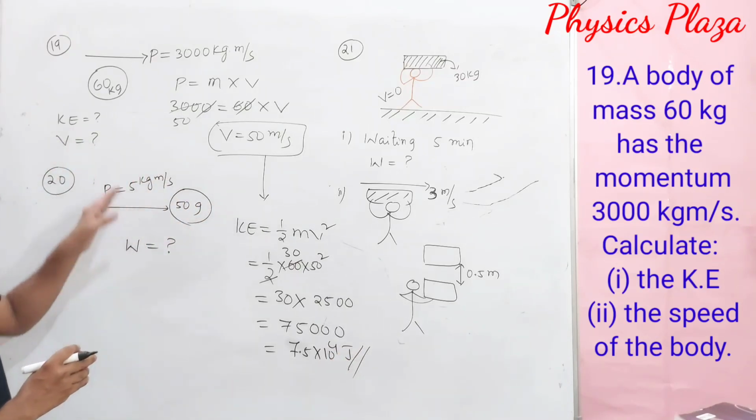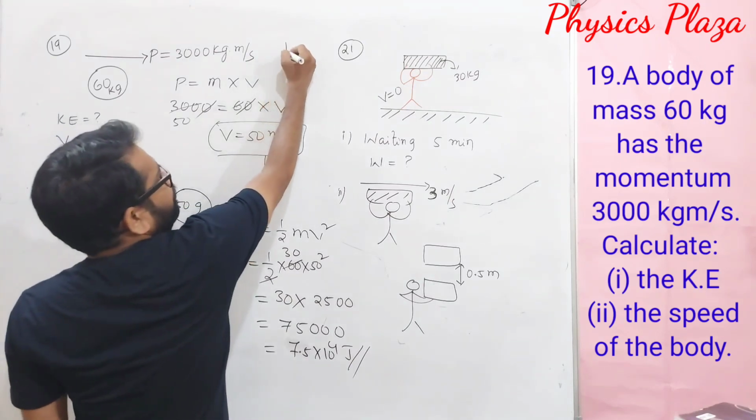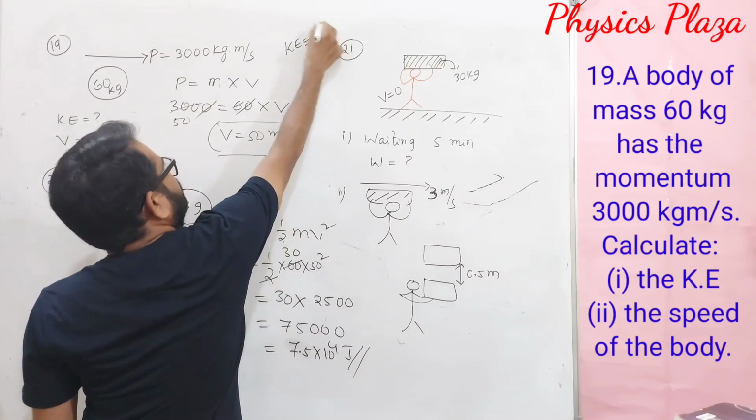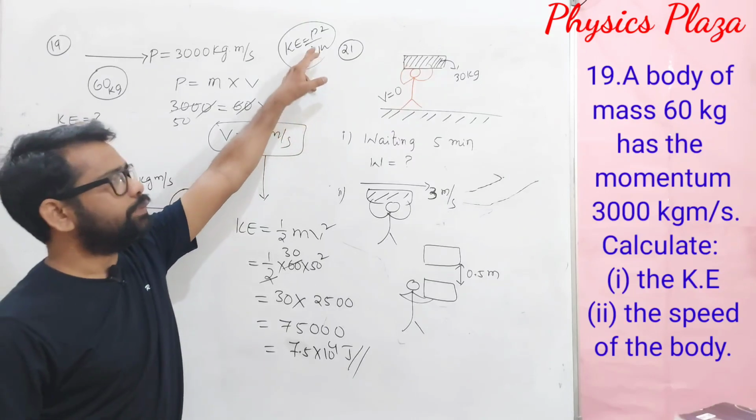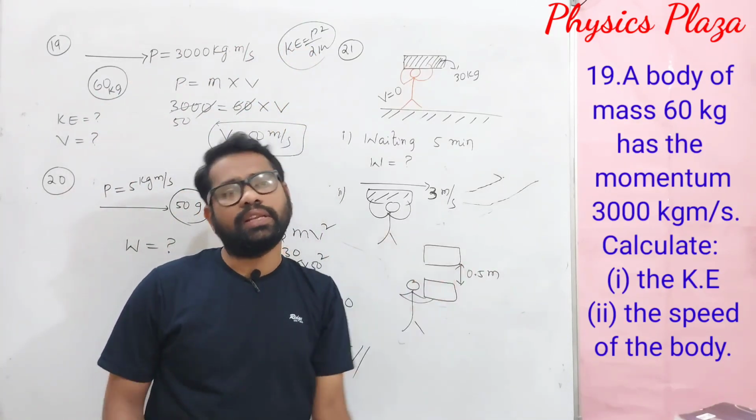Children, if they don't ask you to calculate the velocity, then directly you can use kinetic energy is equal to P square by 2m. P square by 2m formula you can use directly to calculate whenever mass and momentum are given, or else you can calculate the velocity first.